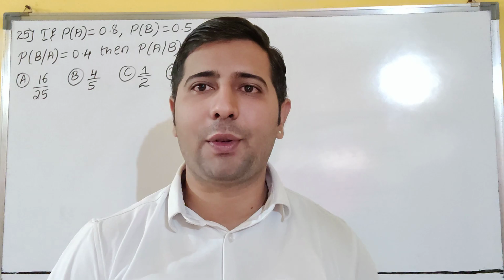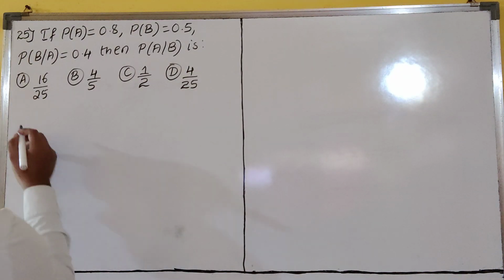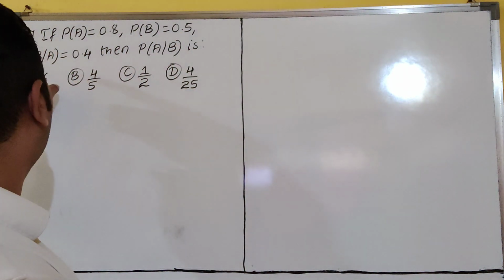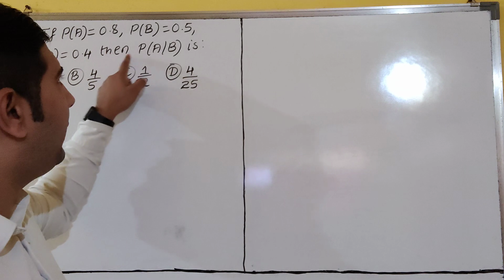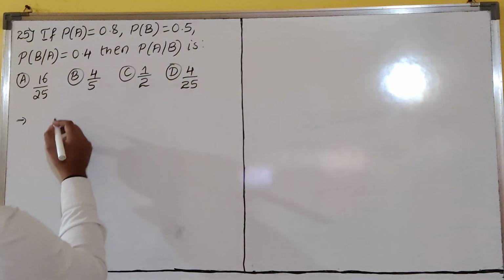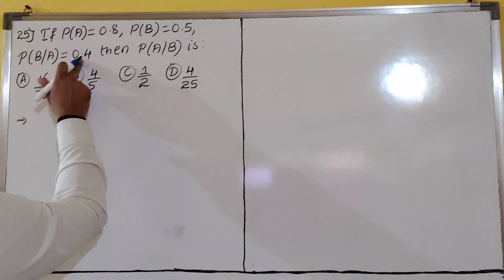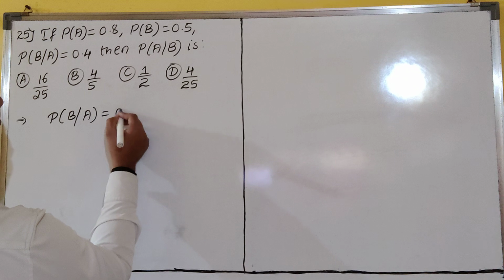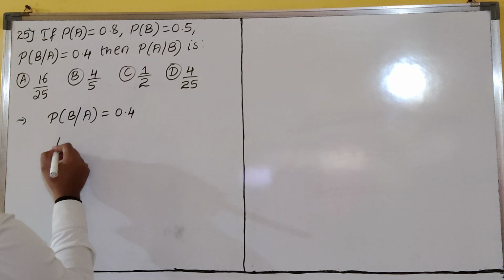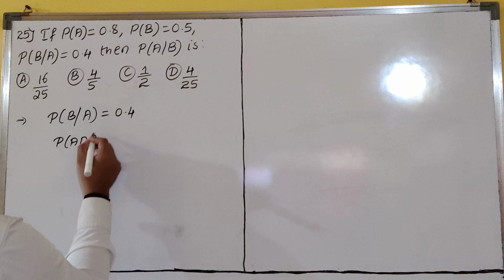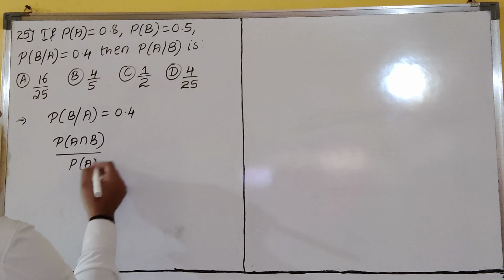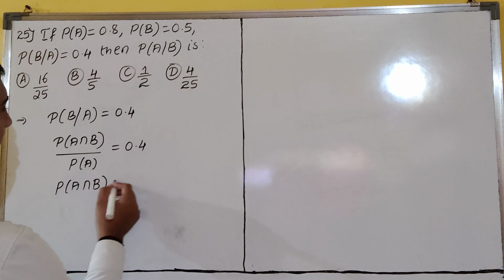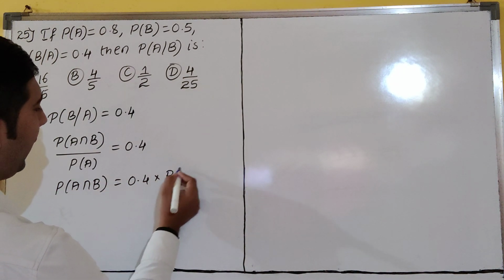Let us see the next question, dear students. Question number 25. If P of A is equal to 0.8, P of B is equal to 0.5 and P of B given A is equal to 0.4, then P of A given B is what? Very simple question, dear students. This is given. I will write this one. P of B given A is how much? 0.4, dear students. P of B given A, I will write P of A intersection B divided by P of A is equal to 0.4. So P of A intersection B is equal to 0.4 into P of A, dear students.